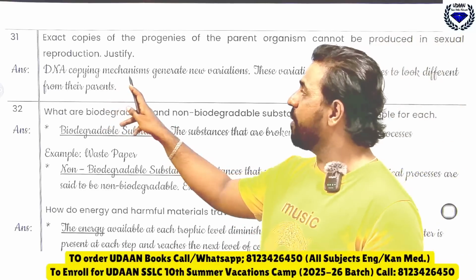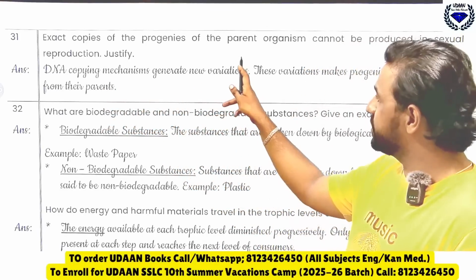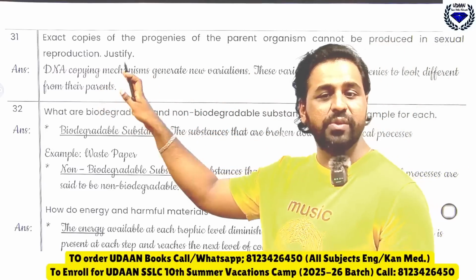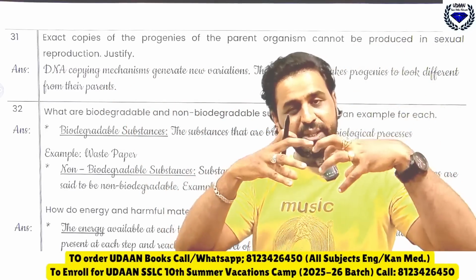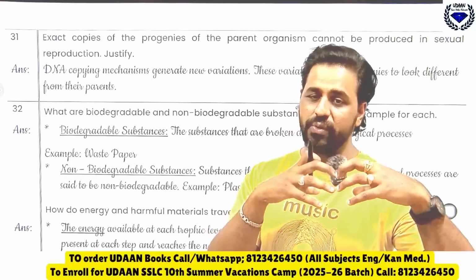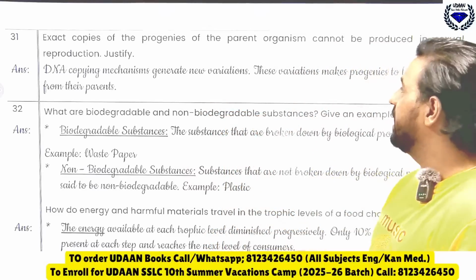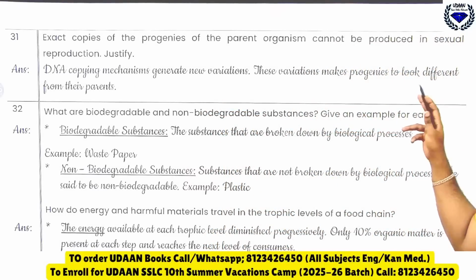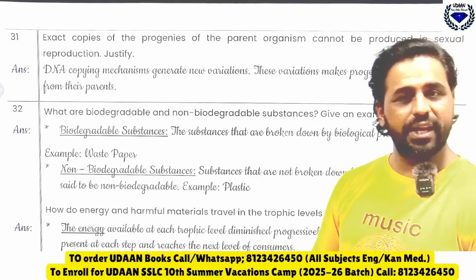See, DNA copying mechanisms generate new variations. So what comes from the mother and what comes from the father, what you call the genes, what you call DNA, they create new variation, and these variations make progenies look different from both their parents.